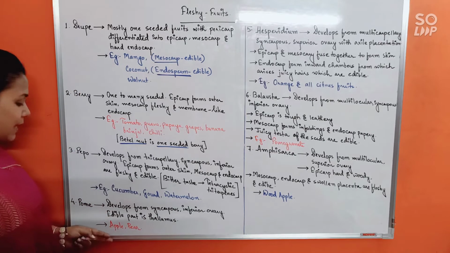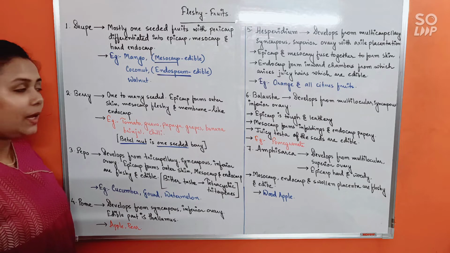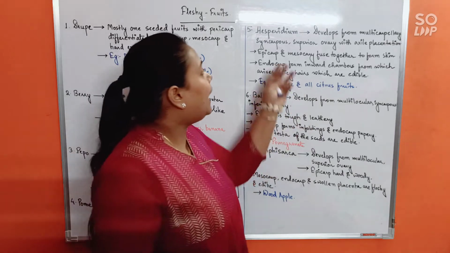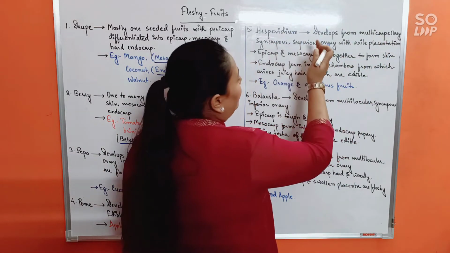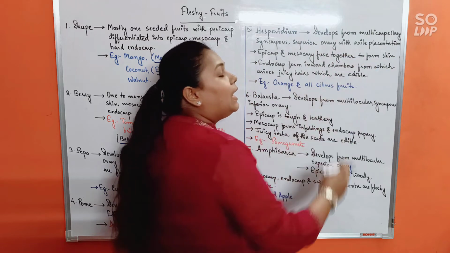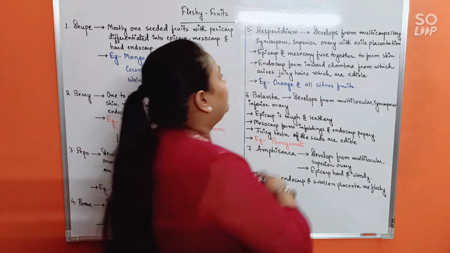Of course, it is apple and pear. So these are pseudocarp or false fruits. Okay. Next, Hesperidium. It develops from multicarpillary syncarpous superior ovary with axile placentation, and epicarp and mesocarp